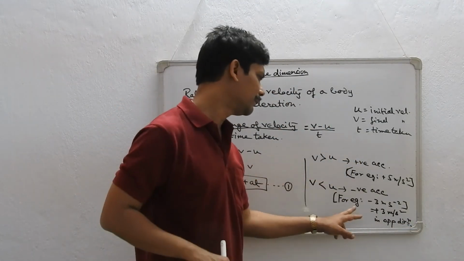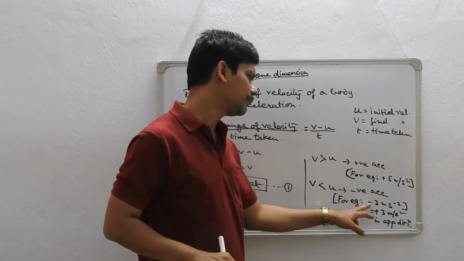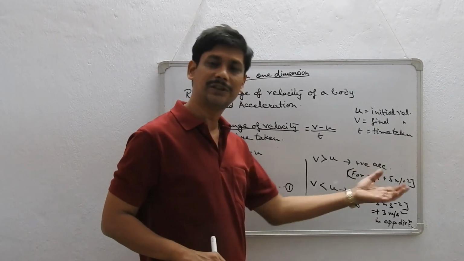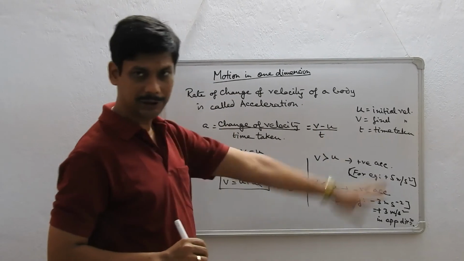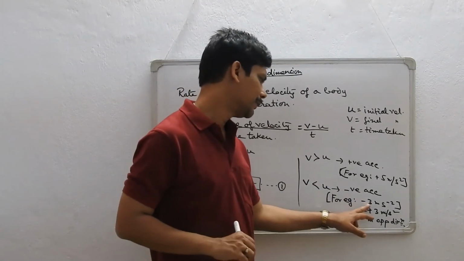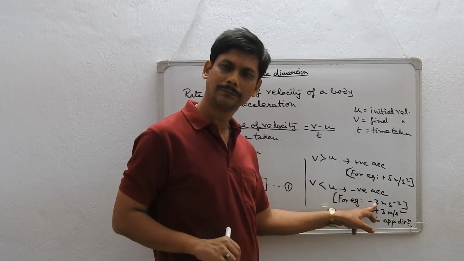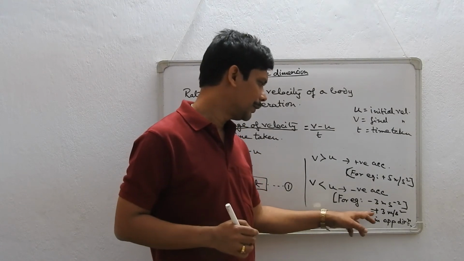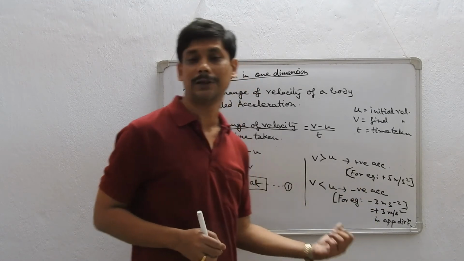Let me explain this. I said the acceleration is a vector quantity. Say it is retarding due east. The body is moving towards east and the velocity is decreasing. In such a case, it is going at minus 3 meter per second square. That means I can say it is increasing its speed in the opposite direction.